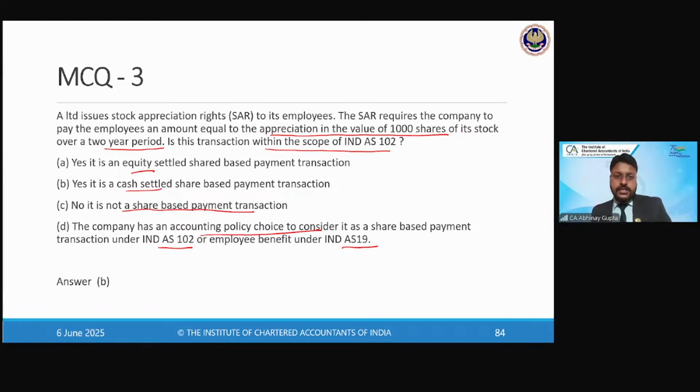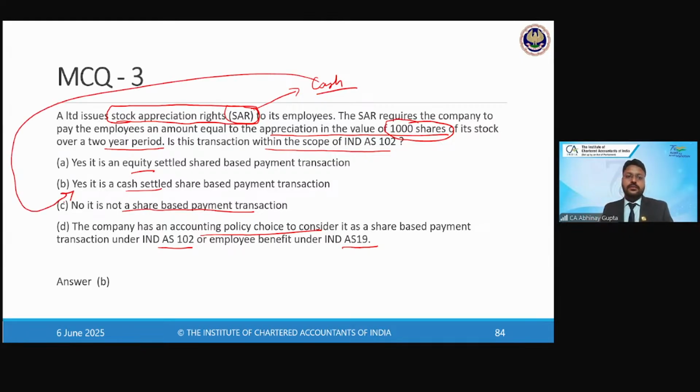Share appreciation rights, what we spoke about: the delta between the grant date fair value and the vesting date fair value will be paid in cash, multiplied by the number of shares, right? So that is called SARs, share appreciation rights. And because it is always settled in cash, it can never be equity settled. It will have to be cash settled only. Is that clear? Yes or no?